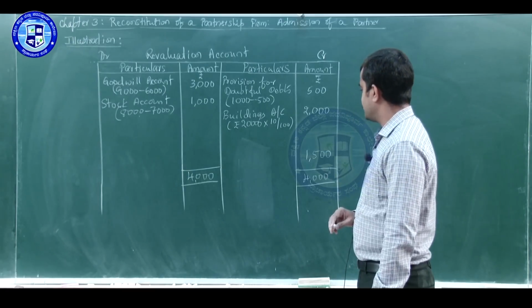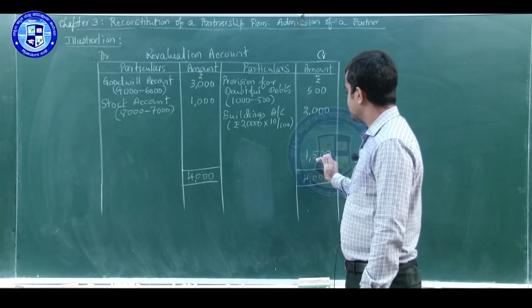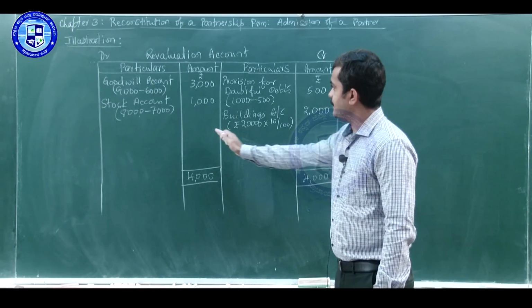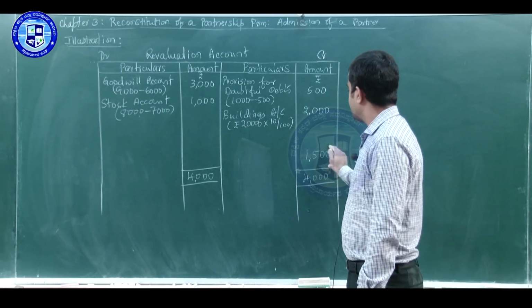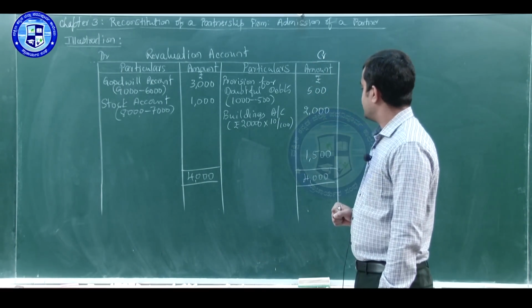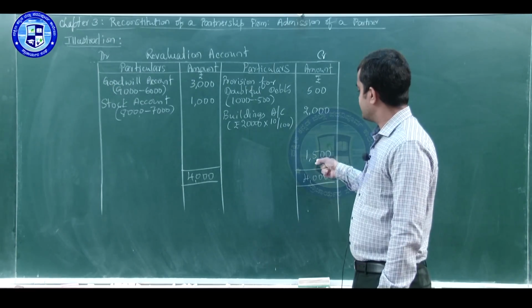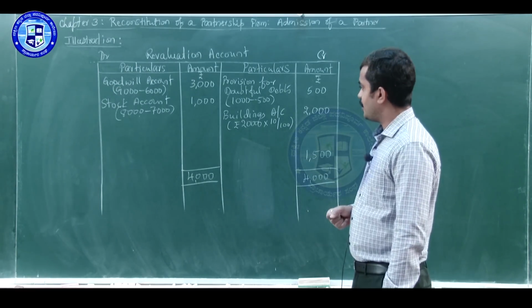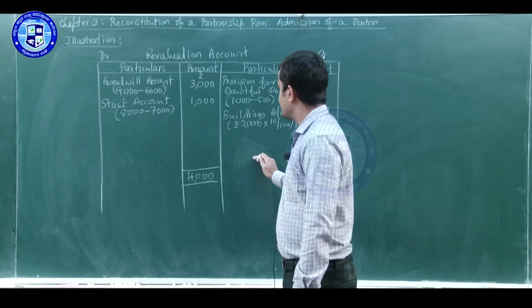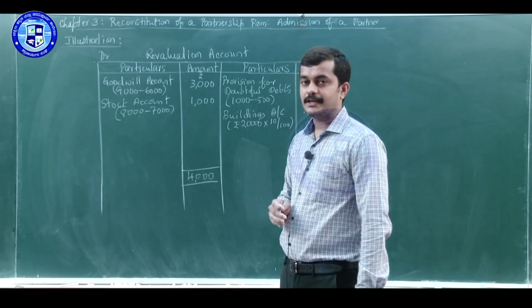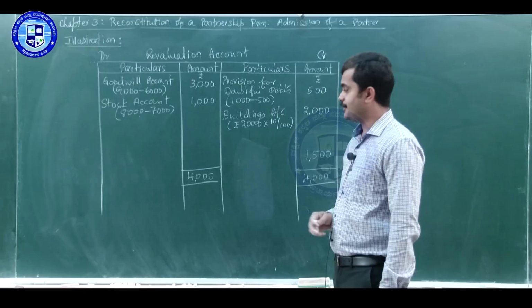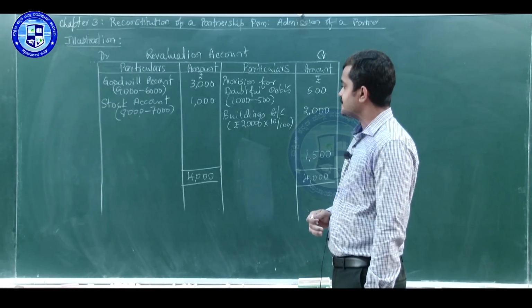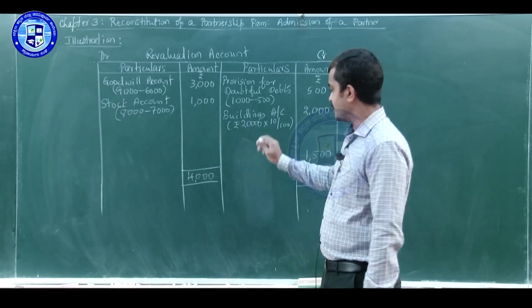Balance will be 1,500. So, what is this 1,500? When the debit side total is greater than credit side total, the resulting balance will be loss on revaluation, which we have to transfer to partners' capital accounts, that is for old partners in their old ratio. Entry will be old partners' capital account debit to revaluation account.